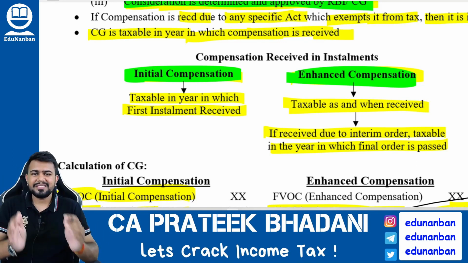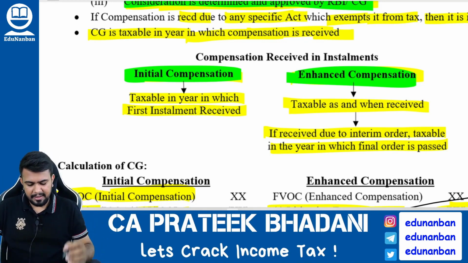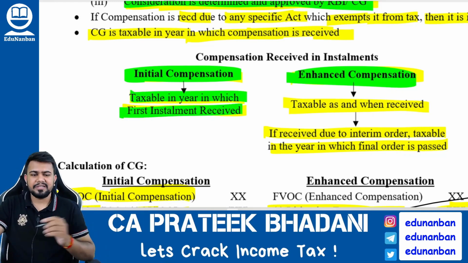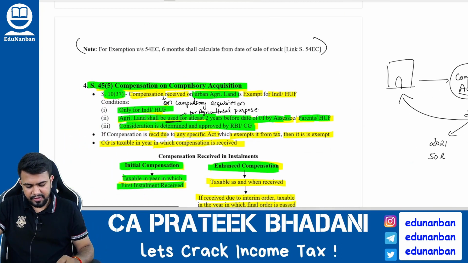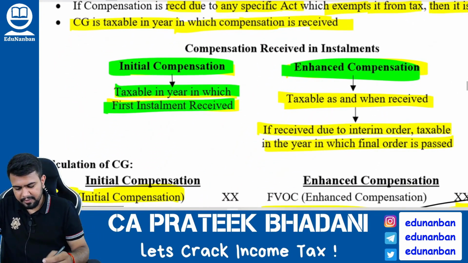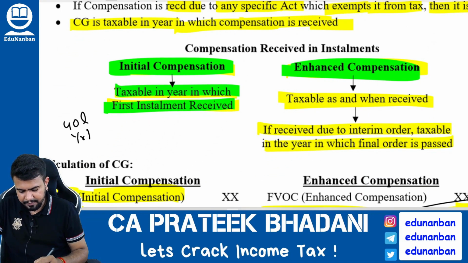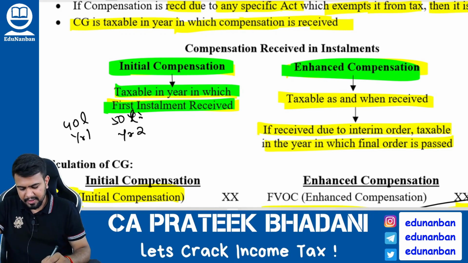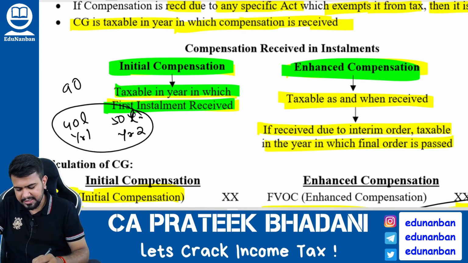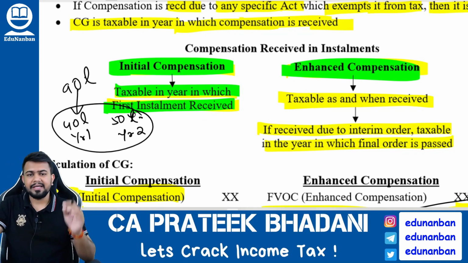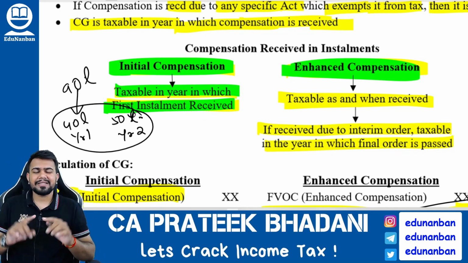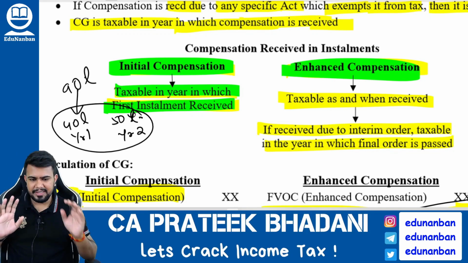If initial compensation is received in installments, then the entire amount will be taxable in the year in which the first installment is received. I gave you an example also. For example, if in initial compensation I am getting 40 lakhs in year 1, then 50 lakhs in year 2, what will happen? The entire amount of 90 lakhs will be taxable in year 1 itself, the year in which the first installment is received.